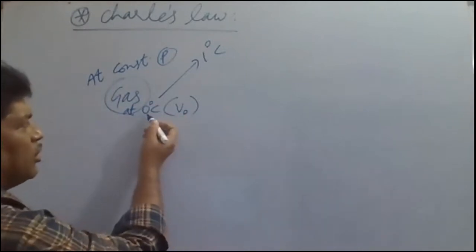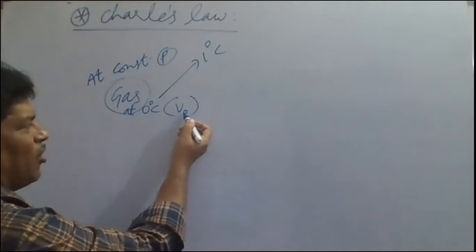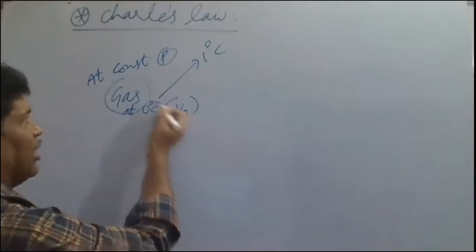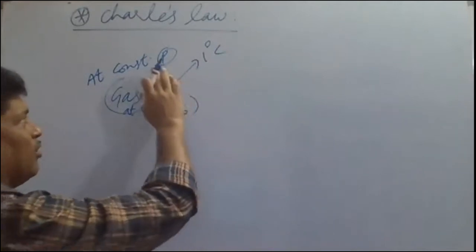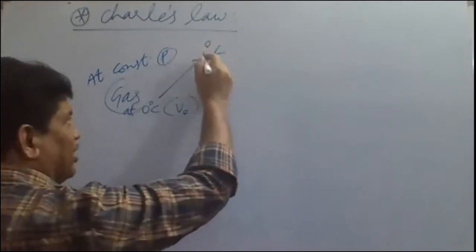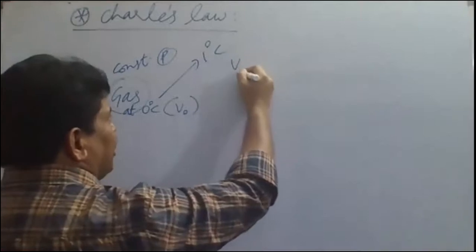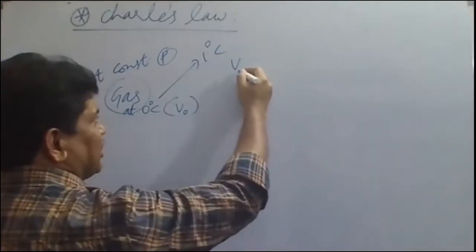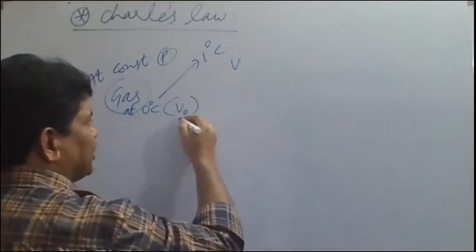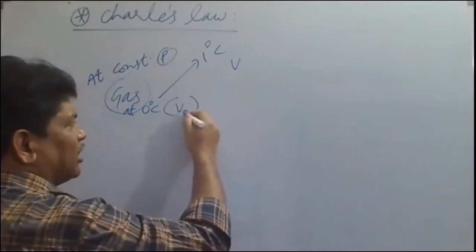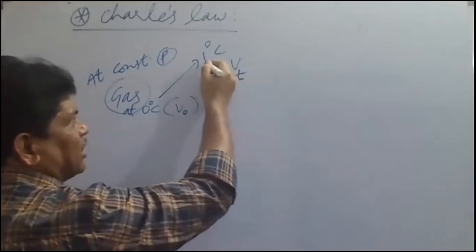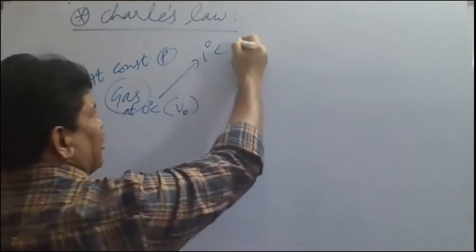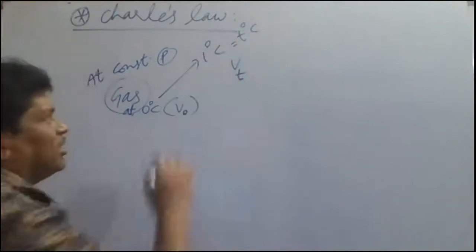Now here at 0 degrees Celsius, V naught is taken as the volume of the gas at constant pressure. We are not increasing or decreasing pressure here. We are maintaining constant pressure. At this temperature, the volume is Vt, or V at 1 degree Celsius. V naught is taken at 0 degrees Celsius, and now I'm taking Vt. Vt means the volume at T degrees Celsius. What is the temperature taken here? T degrees Celsius is 1 degree Celsius.